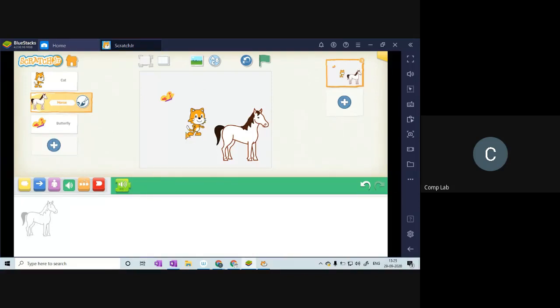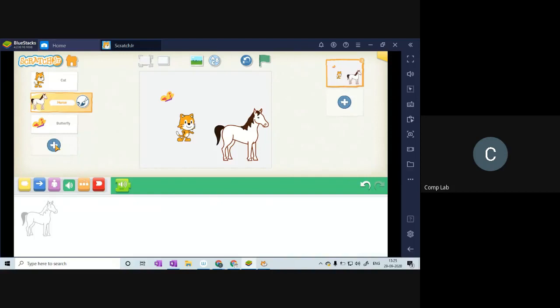Whenever you create a movie, or whenever you see a movie, you'll basically have audio and visual. First, we'll learn how to make the sprite move. Then we'll add sound to the movement. That's all part of your curriculum. We'll see how to do this in maybe upcoming classes. So this green one is for adding sound. Let's get back to the topic. The topic was drawing your own sprite.